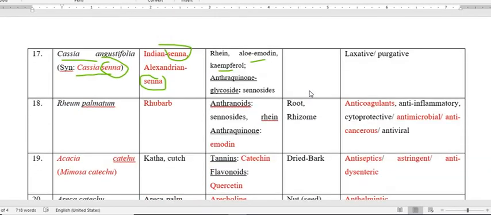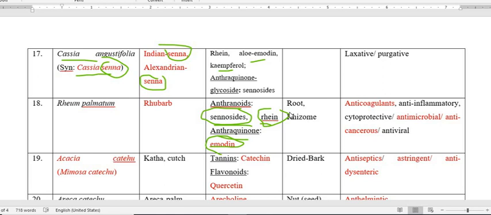So this is about this plant Cassia angustifolia. The next plant is Rheum palmatum. Rheum palmatum's common name is rhubarb, and it possesses active constituents like anthraquinone, sennoside, rhein, and emodin. So emodin, rhein, and sennoside are very important active constituents in the plant, present particularly in the root and rhizome part of the plant.